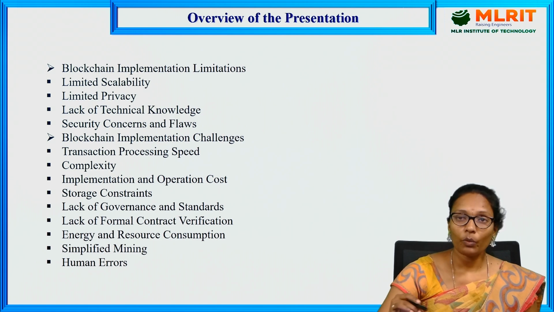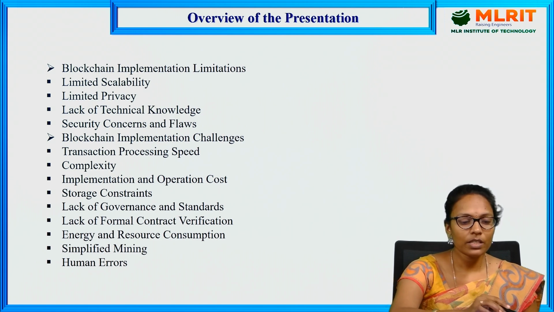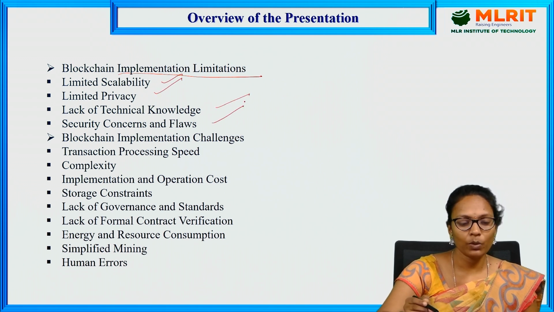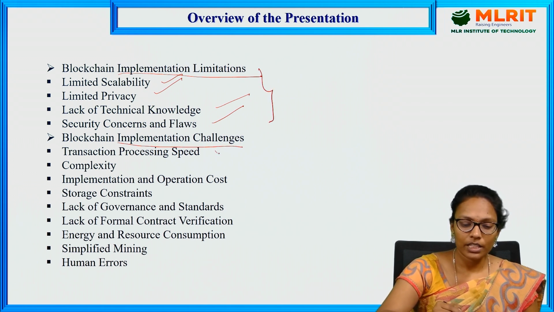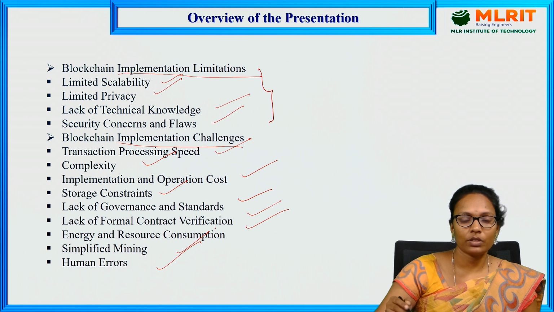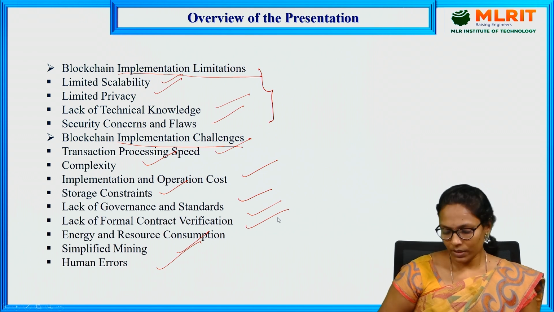So coming to the overview, this presentation covers the implementation limitations, like scalability, privacy, lack of technical knowledge, security concerns and flaws, and implementation challenges. So these are the limitations, and coming to the challenges: transaction processing speed, complexity, implementation and operation cost, storage constraints, lack of governance and standards, lack of formal contract verification, energy and resource consumption, simplified mining, and human errors. So these are the things we are going to cover in this video.